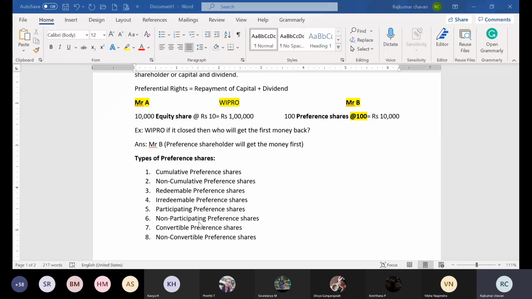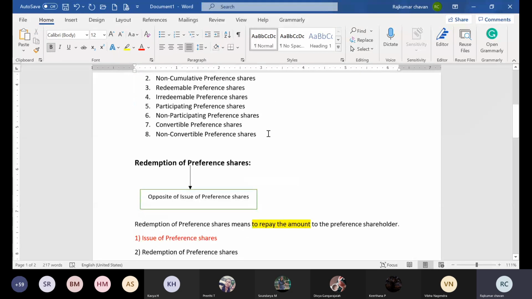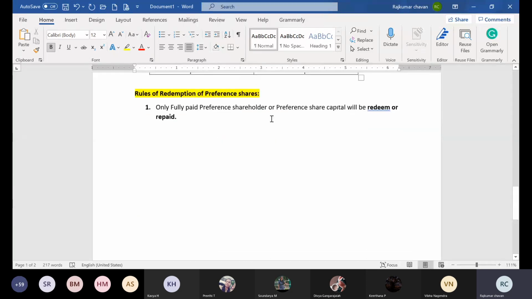If any preference shareholder has not fully paid the face value, then the company will not do any redemption. So rule number 1 says that only fully paid shares are redeemed.